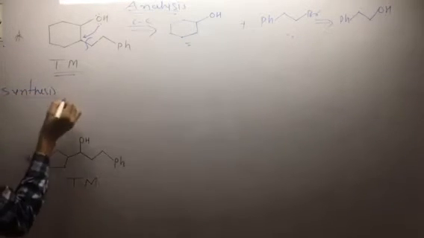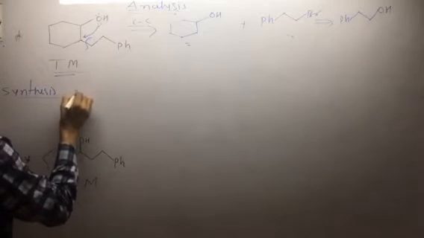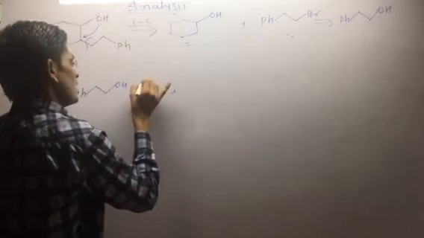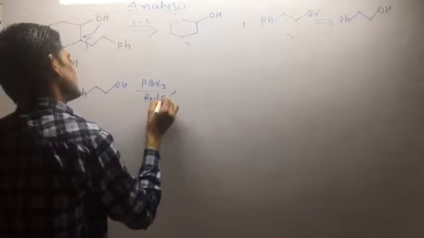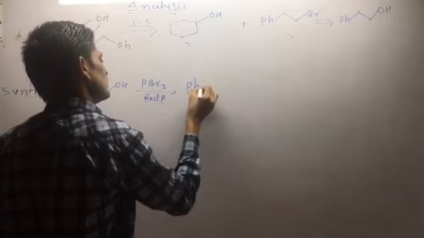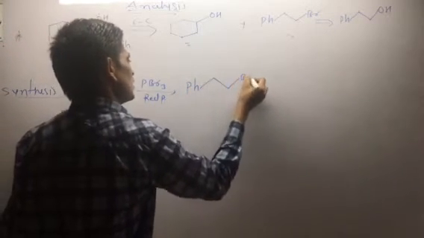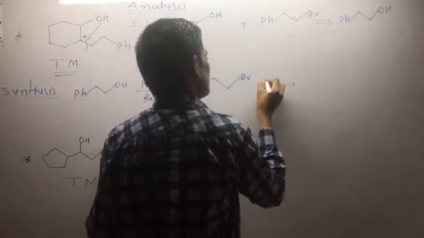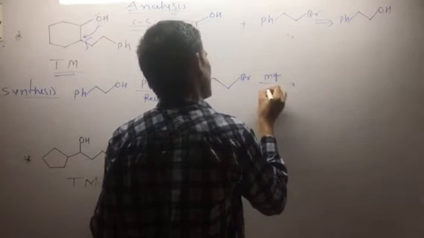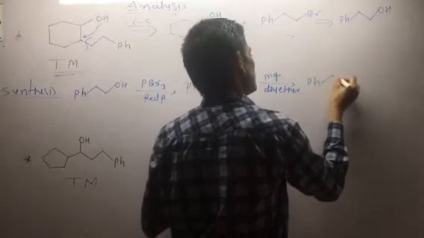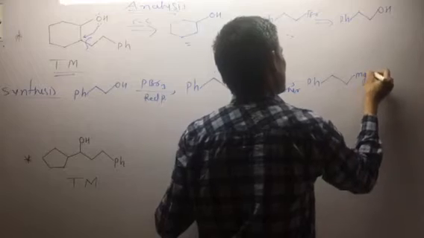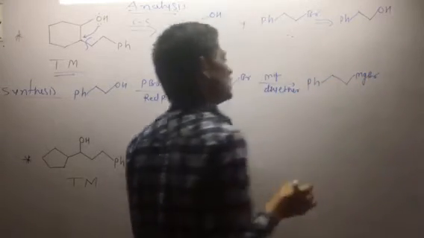In the plan of synthesis, we have the alcohol PhCH2OH, and this is treated with PBr3 and red phosphorus as a catalyst. It is converted into PhCH2Br, which is reacted with magnesium metal in ether as an organic solvent, giving PhCH2MgBr, the formation of the Grignard reagent.